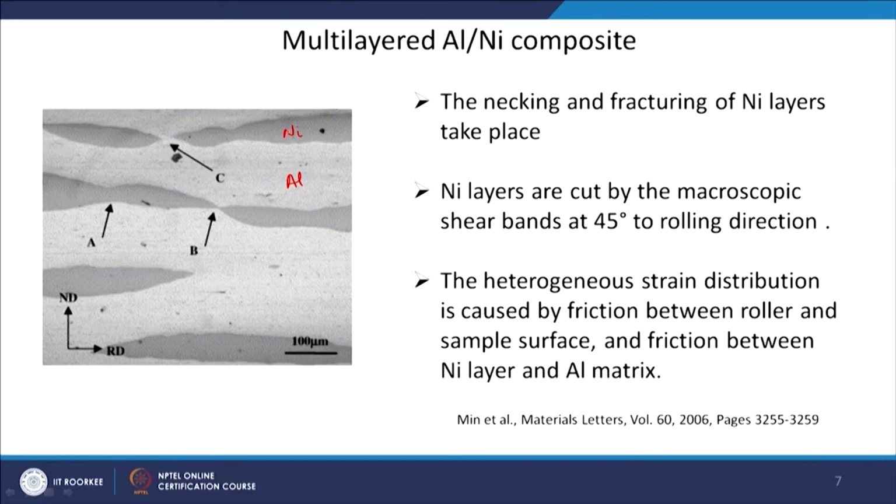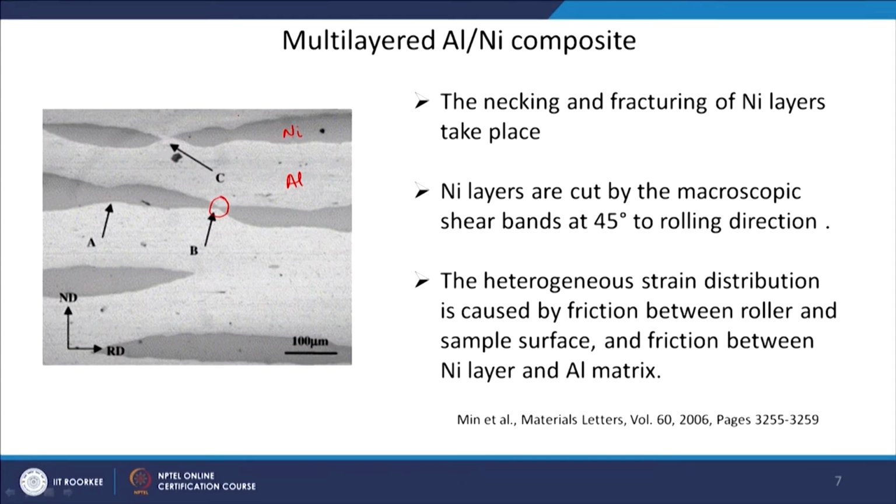Nickel is harder compared to aluminum, so aluminum is able to flow, whereas nickel is showing the necking phenomenon. You can see a very nice necking forming here. Here necking has already taken place, and aluminum is now continuous.